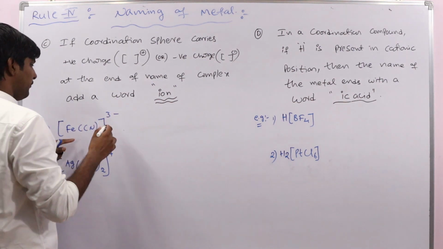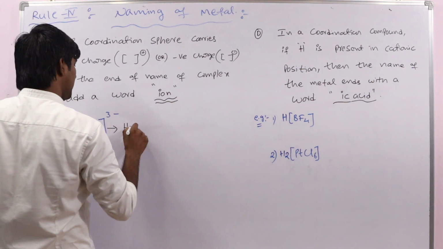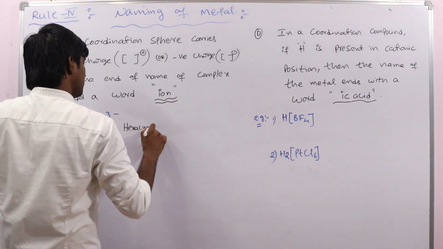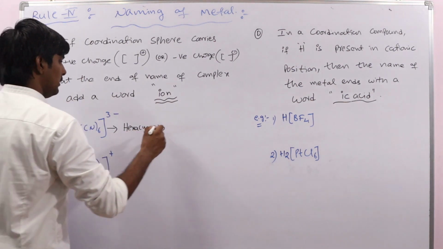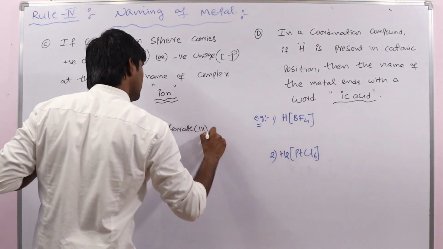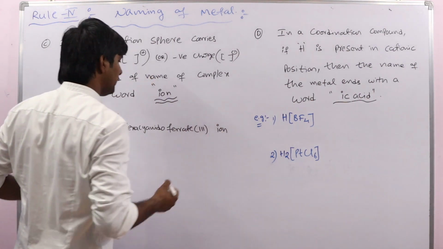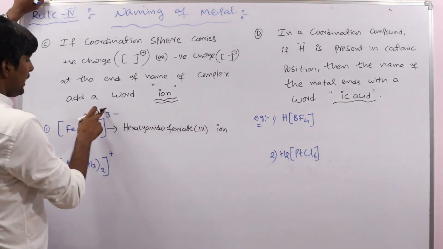For example, for this, we see 6 cyanido ligands, so hexacyanido, hexacyanidoferrate(III) ion. Here we have a negative charge.